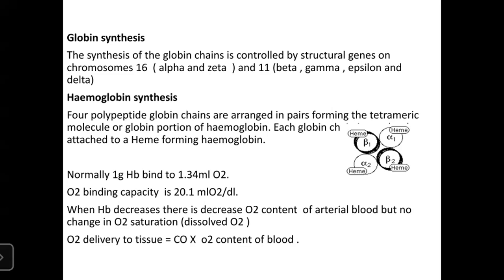When hemoglobin decreases, there is a decrease in oxygen content of arterial blood, but there is no change in saturation. That's why the patient has symptoms. Oxygen delivery to tissues is cardiac output times the oxygen content of the blood.